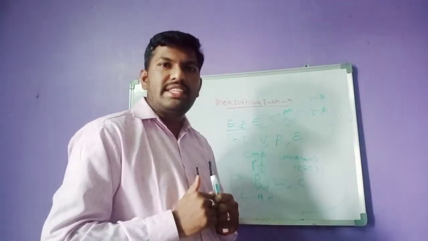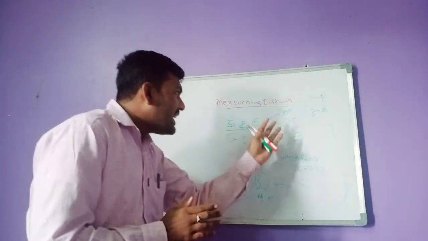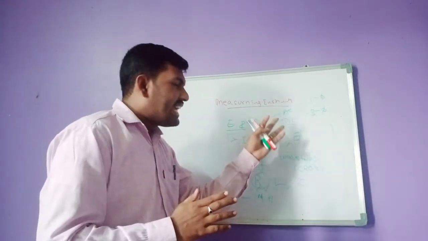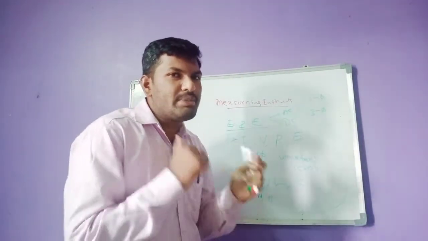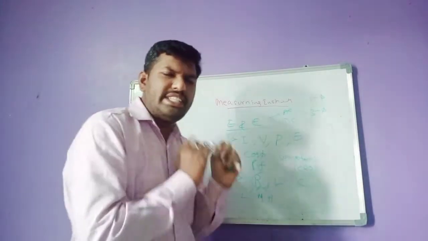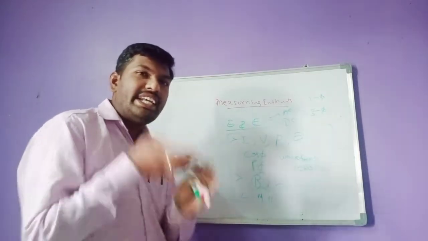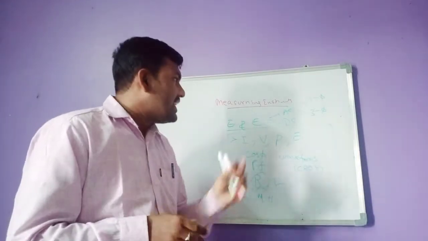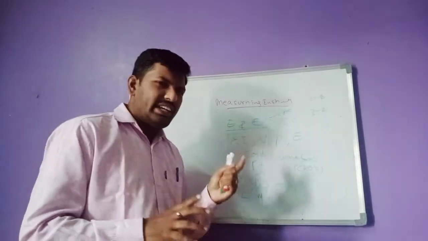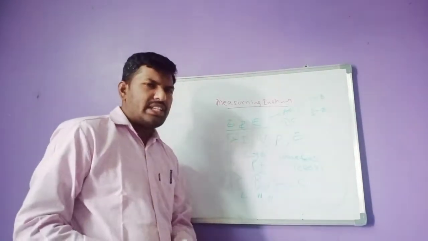And there will be some instruments with which we can measure both AC and DC supplies, so you can measure the AC current and DC current. We will be discussing such kinds of instruments: only DC instruments, only AC instruments, and combination AC and DC instruments. So this is the main concept of measuring instruments.